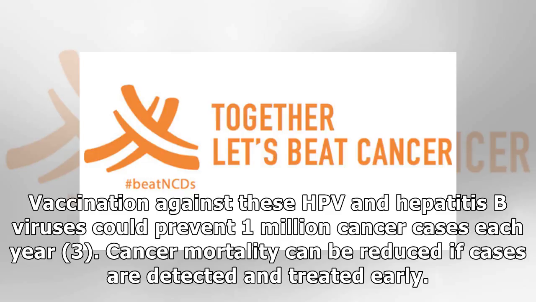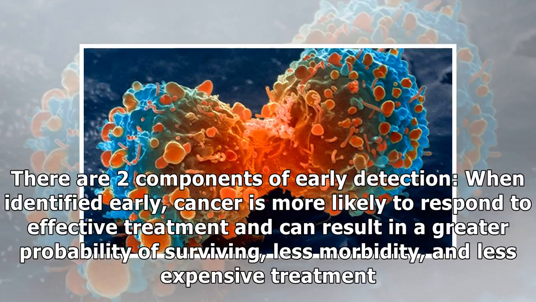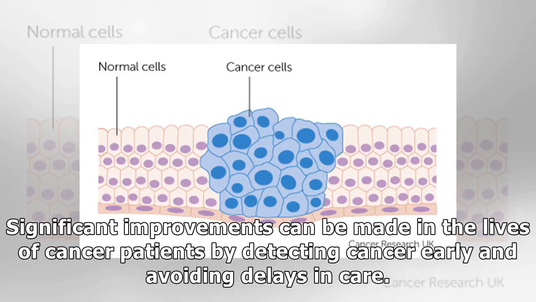Cancer mortality can be reduced if cases are detected and treated early. There are two components of early detection. When identified early, cancer is more likely to respond to effective treatment, and can result in a greater probability of surviving, less morbidity, and less expensive treatment. Significant improvements can be made in the lives of cancer patients by detecting cancer early and avoiding delays in care.